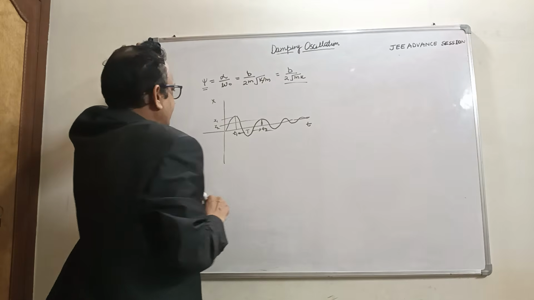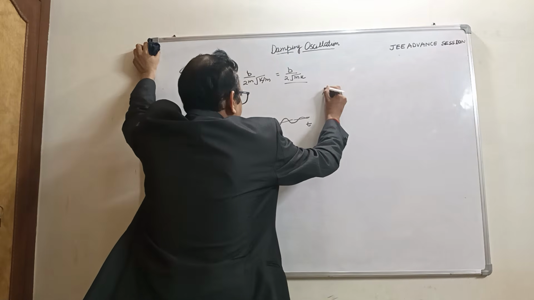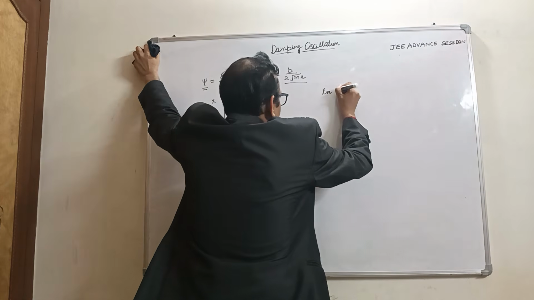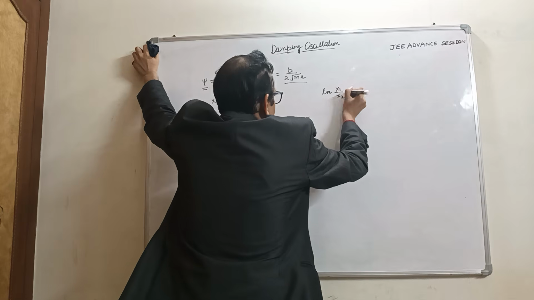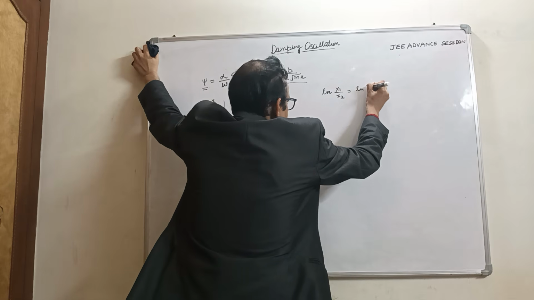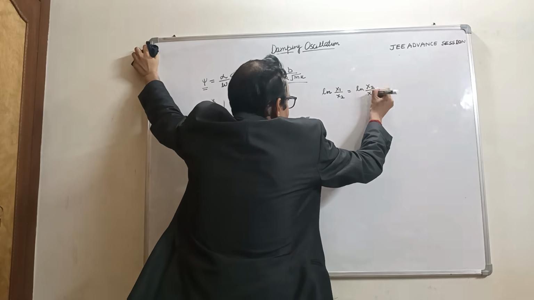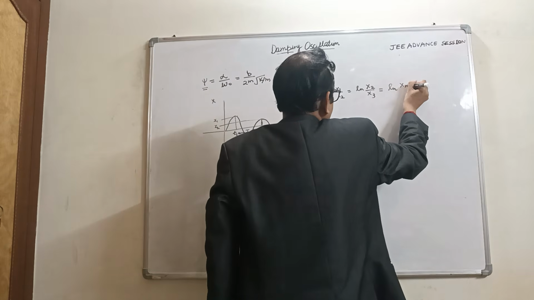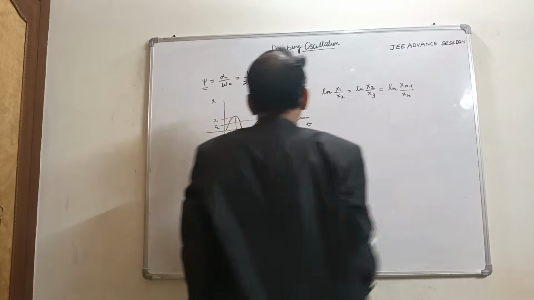So we define here the natural log of x1 by x2, which would be the natural log of x2 by x3, and we write here the natural log of x n minus 1 upon xn.